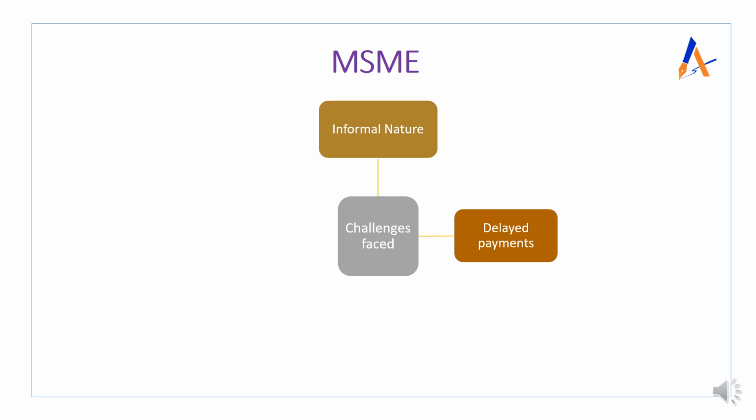Second is that a large number of MSMEs are ancillary units and they are catering to the needs of the industries, both public and private sector. Now what is happening? बड़े बड़े players पे dependent रहना पड़ता है, उसकी वजह से they often face this problem of delayed payment, affecting their cash flow and affecting their working capital availability. So this is the problem at their level, one of the challenges.